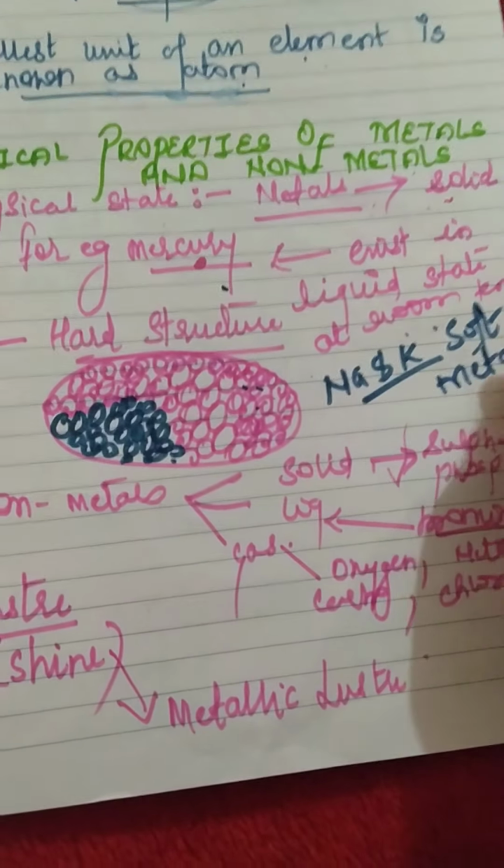That means their shine starts to go away. So again, it is polished. Now when we come to the non-metals, they are non-lustrous. They don't have a shine on it. Exception is your diamond and iodine. Diamond and iodine, they are having a shine on it. They are lustrous ones. Okay.